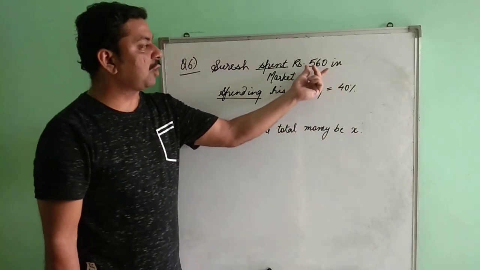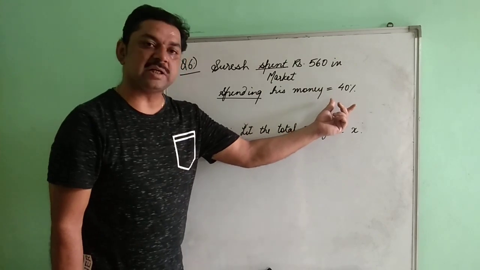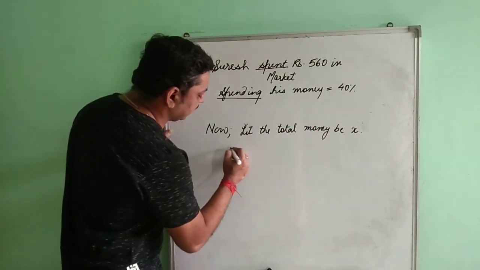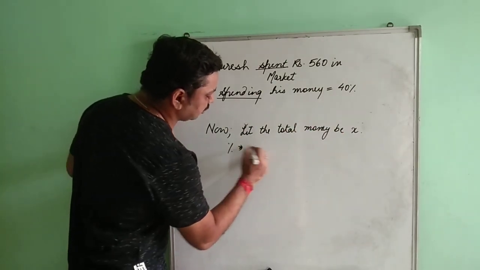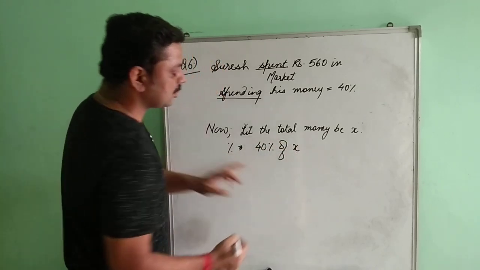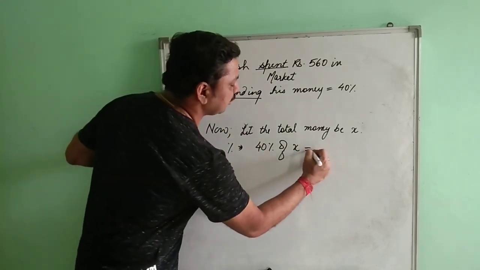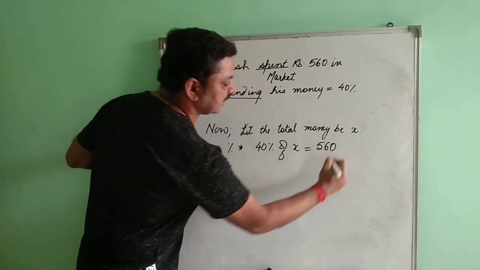But now you have the value of your spending and the percentage of spending. So the percentage is going to be 40% of X. That means जितना उसके पास total money था, उसका 40%, that will be equal to 560.